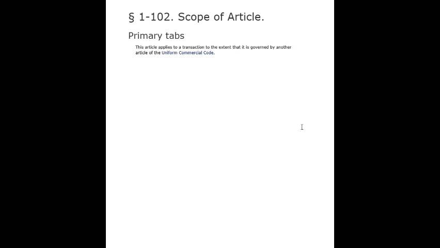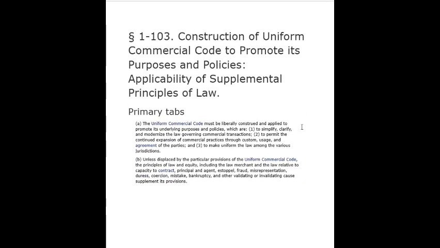This article applies to a transaction to the extent that it is governed by another article of the Uniform Commercial Code. Section 1-103. Construction of Uniform Commercial Code to promote its purposes and policies. Applicability of Supplemental Principles of Law. A. The Uniform Commercial Code must be liberally construed and applied to promote its underlying purposes and policies, which are: 1. To simplify, clarify, and modernize the law governing commercial transactions. 2. To permit the continued expansion of commercial practices through custom, usage, and agreement of the parties. And 3. To make uniform the law among the various jurisdictions.